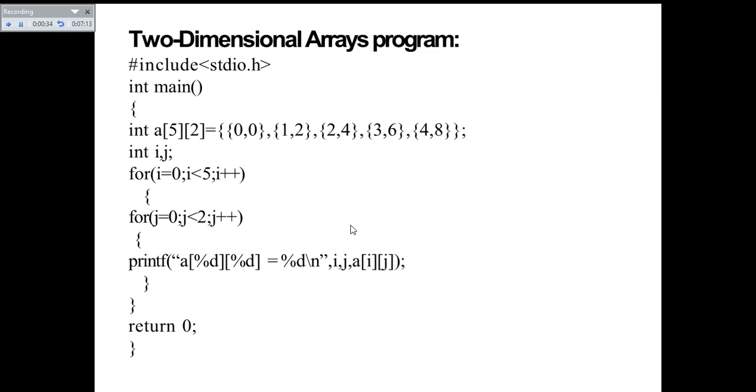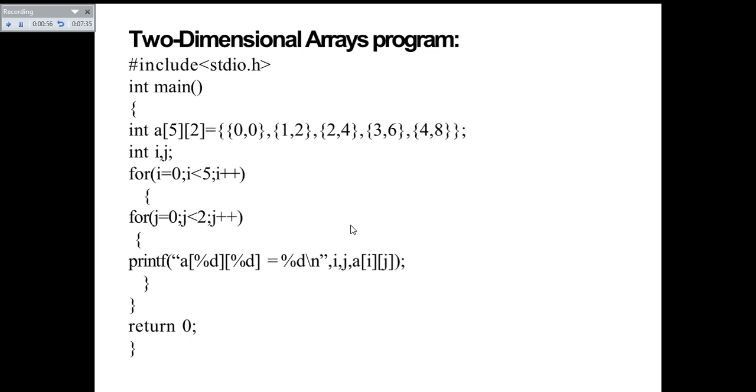The size of the array is 5 by 2. That will have 10 values, and these 10 values will be arranged in the form of 5 rows and 2 columns. So in each column you will have 5 elements, and in each row you can have two elements.